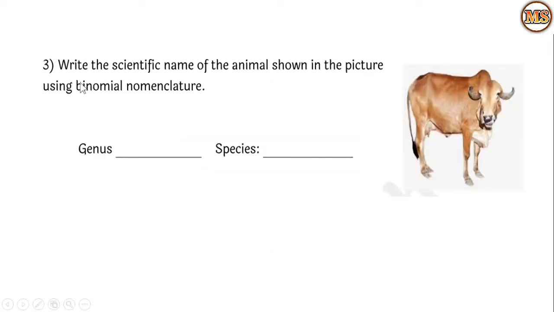Then third question, write the specific name of the animal shown in the picture using the binomial nomenclature. So we have to identify the animal and give the binomial name. Binomial name,